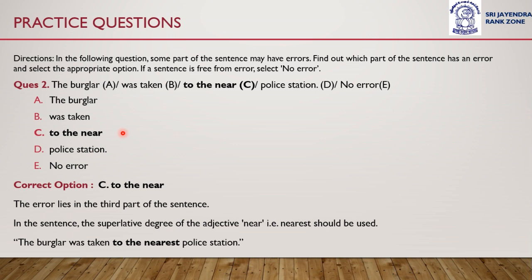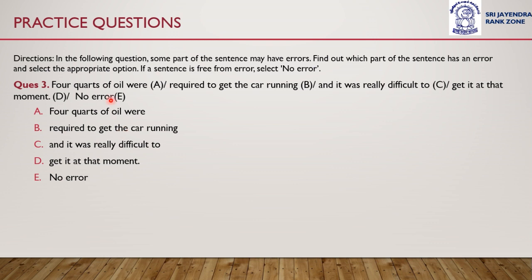Let us move on to question number 3 now. In the following question, some part of the sentence may have errors. Find out which part of the sentence has an error and select the appropriate option. If a sentence is free from error, select no error.